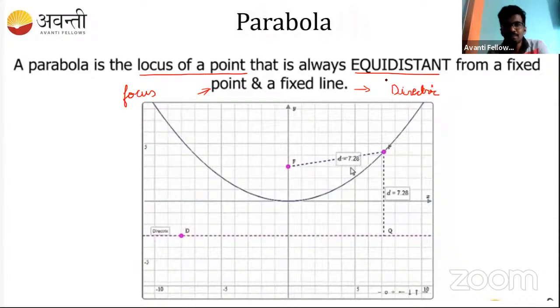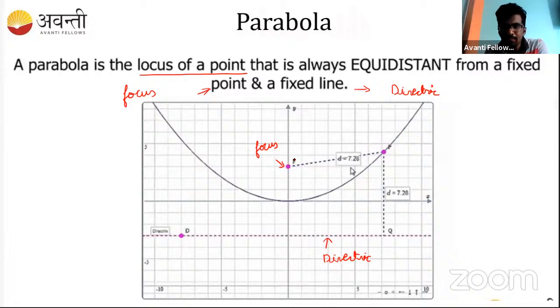Correct. So it says the distance from the fixed point and the fixed line is always the same, and it is equidistant. So let's call this fixed point to be here. That is the focus. And this is the directrix. It's a fixed line. So this is the curve that we'll get after cutting the conic section, right?